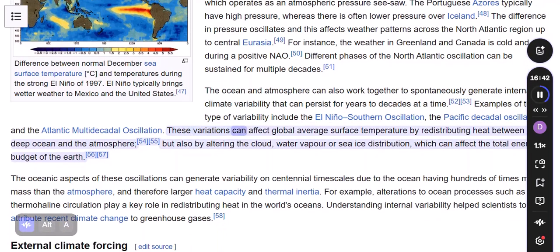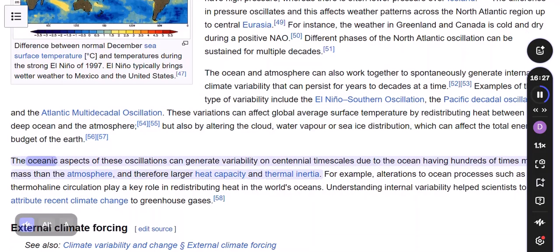These variations can affect global average surface temperature by redistributing heat between the deep ocean and the atmosphere, but also by altering the cloud, water vapor, or sea ice distribution, which can affect the total energy budget of the Earth.